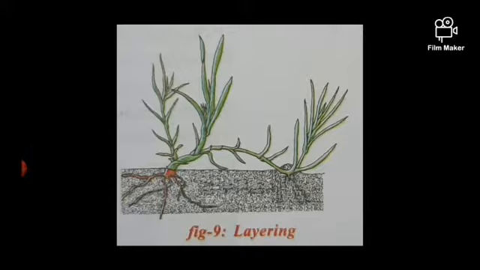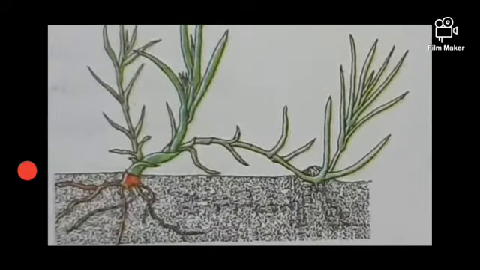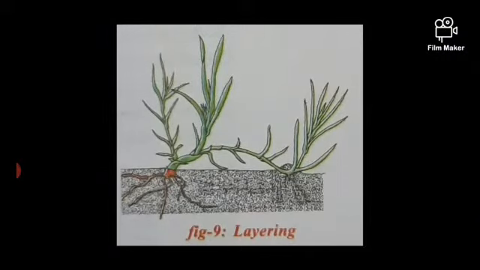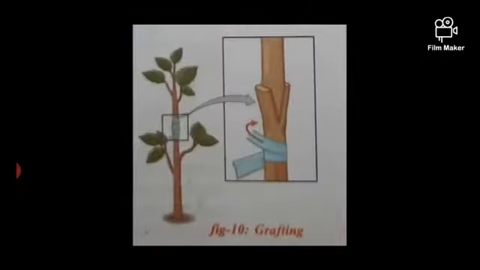See students, the next method, layering. Layering can be done, observe the screen. If you cut the part which is attached to the soil and plant it in another place, it grows as a new individual. This is layering, a mode of asexual reproduction by vegetative propagation. Now let us see grafting.